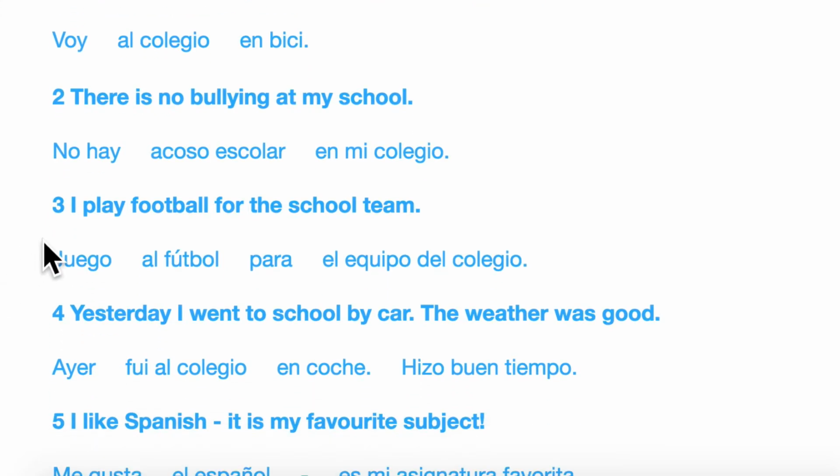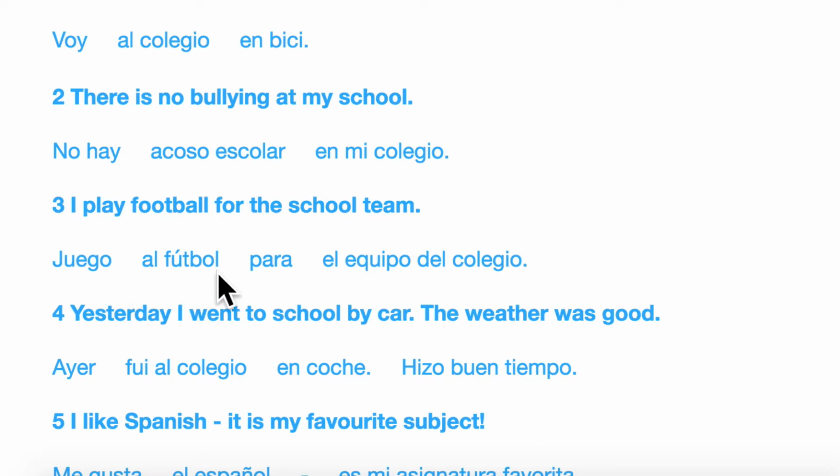Moving down quite nicely now to number three. I play football for the school team. So firstly, we've got juego, I play. Now, hopefully you know what this is in the past tense or in the preterite tense. It would actually be jugué. But here we've just got the present tense, I play, juego. Then we've got football in Spanish, juego al fútbol, an expression hopefully with which you're really familiar.